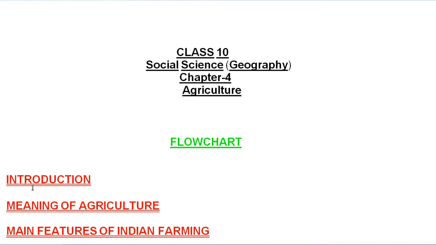In the introduction, basically what you are going to read in this chapter is what we are going to discuss. In this chapter we will read about different types or aspects of agriculture, particularly what steps have been taken to improve agriculture in India. All these kinds of topics we are going to read in this chapter.